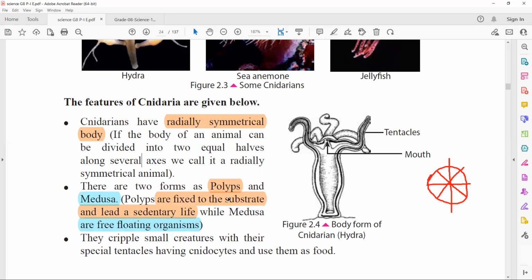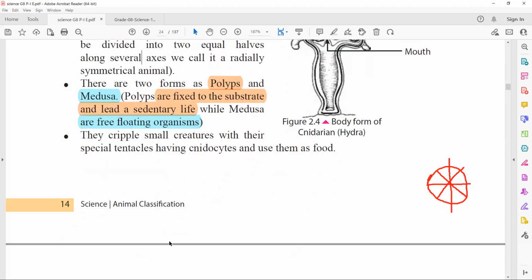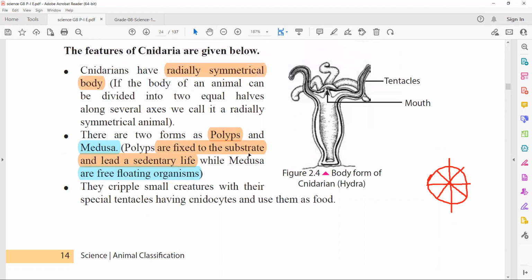Now the third point is they cripple small creatures with their special tentacles having cnidocytes and use them as food. So this is the structure of cnidaria.